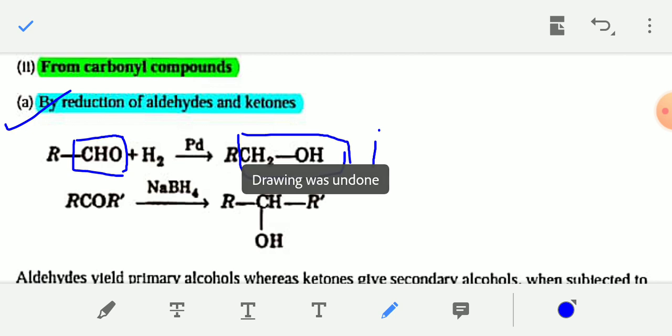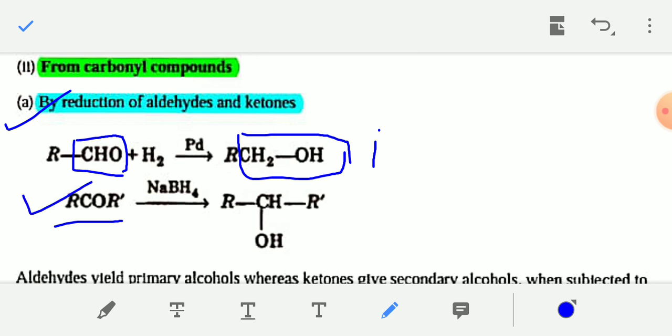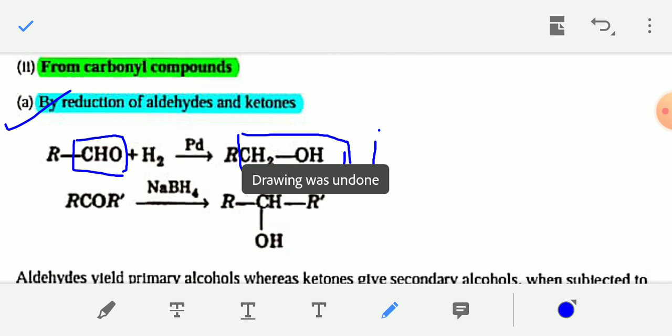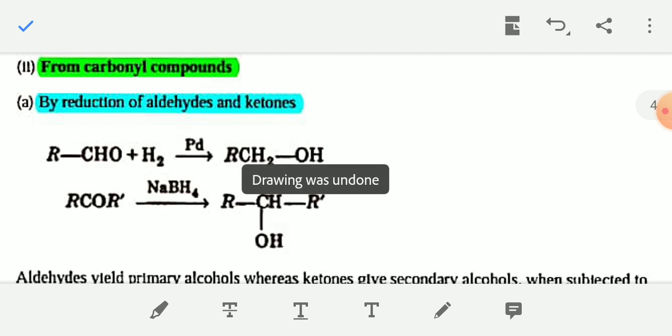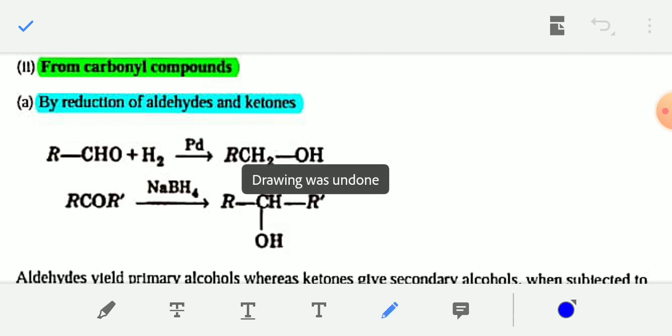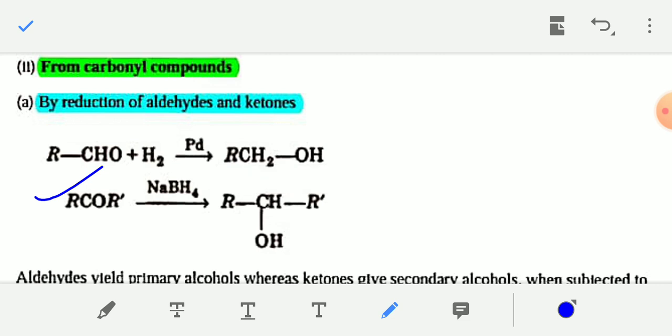And if you reduce ketone, RCOR dash, this is actually a ketone, R-C double bond O-R dash. If you reduce the ketone, the CO group will be converted into the CHOH group. Just see the change. The remaining part remains the same, the alkyl groups remain the same, just the C double bond O group is converted into CHOH.